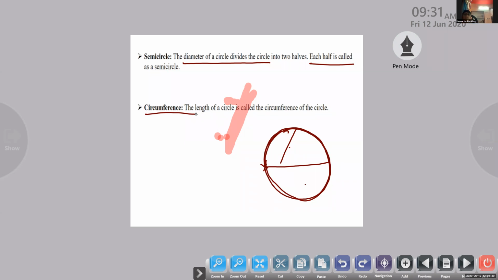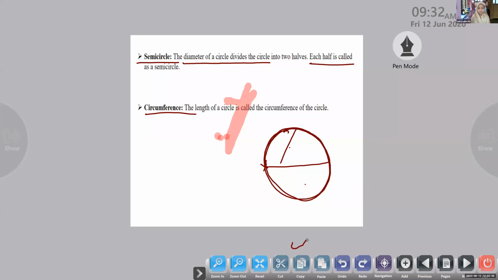Circumference. And what is this? Semicircle. We have learned today, what is a semicircle? The diameter of a circle divides the circle into 2 halves. Each half is called a semicircle.